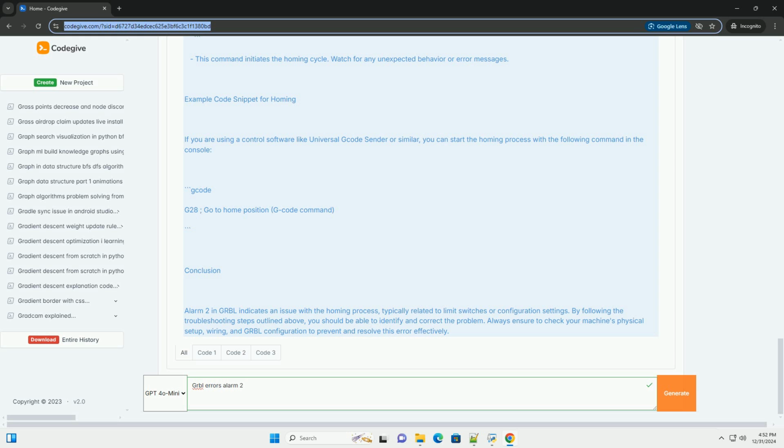Conclusion. Alarm 2 in Grbl indicates an issue with the homing process, typically related to limit switches or configuration settings. By following the troubleshooting steps outlined above, you should be able to identify and correct the problem. Always ensure to check your machine's physical setup, wiring, and Grbl configuration to prevent and resolve this error effectively.